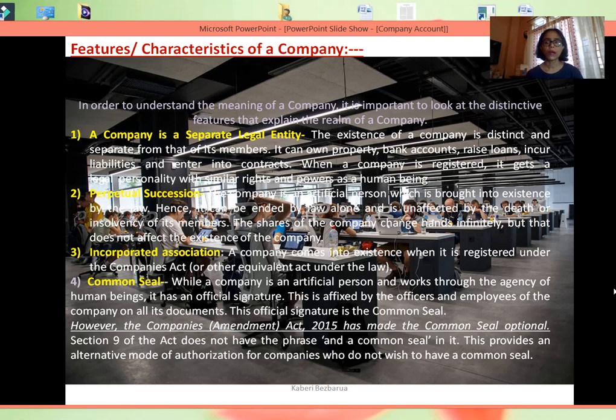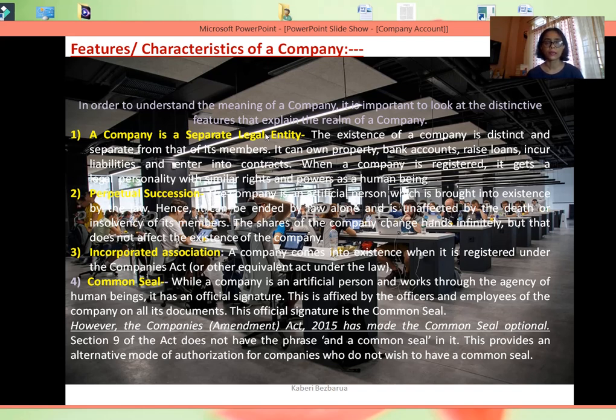Now, as you have already learned, a company is a company which is incorporated under the Companies Act of 2013 or any other such law. But to be a company, it requires certain distinctive features or characteristics. Let us first discuss what those features are, so that we can clearly understand what we mean when we say it's a company form of business. The first characteristic is that it's a separate legal entity.